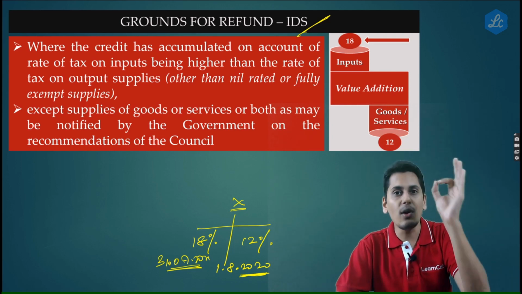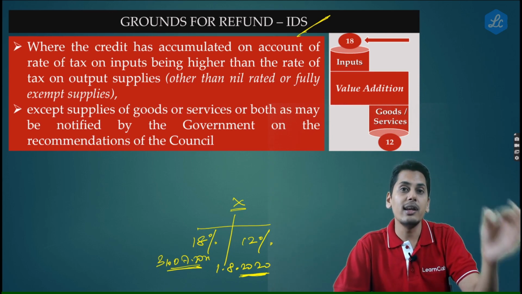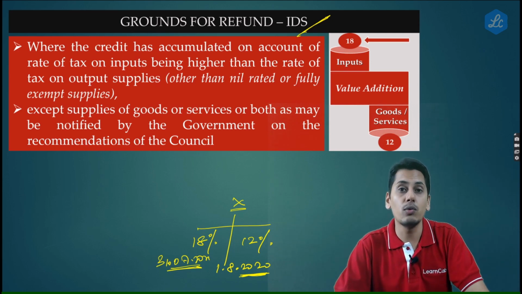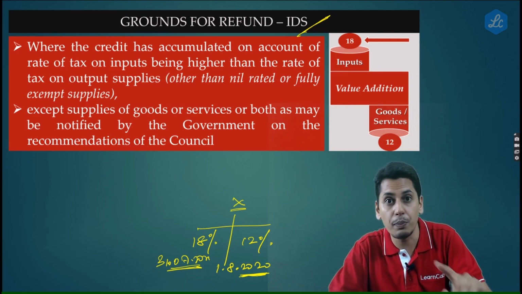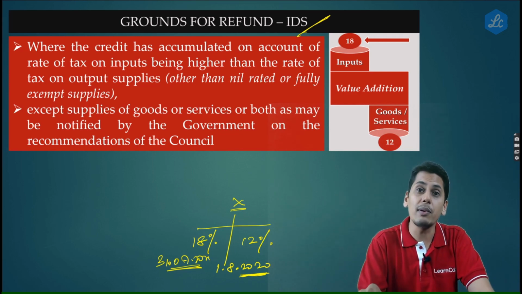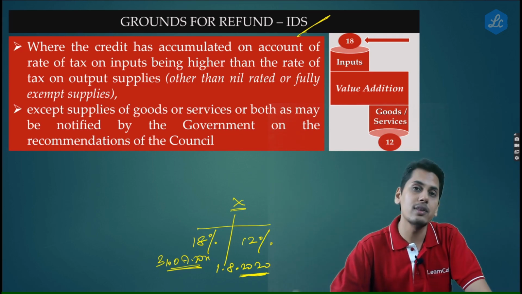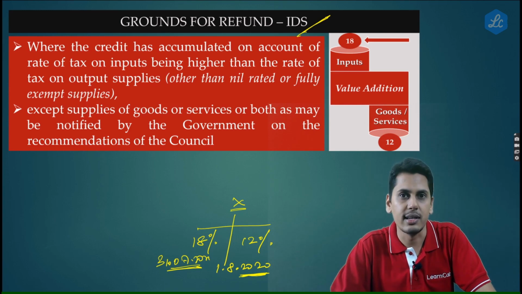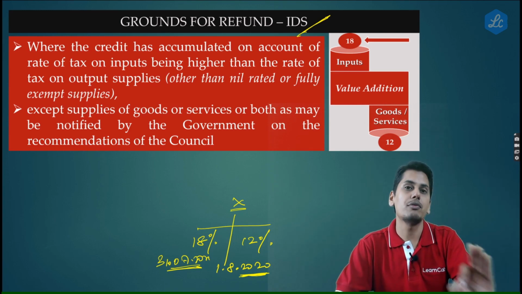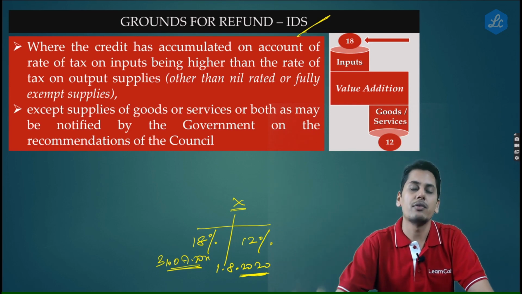So friends, at any one single given point of time, your inward and outward was always the same. You're having different inwards and outwards at two different given points of time. You purchased it, taking the purchase date, the rate of tax was 18. When you're going to supply it, it is on a different day. So therefore, the rate of tax is going to be 12%. But the government says on any one single given point of time, the rate of tax of inward and the rate of tax of outward was the same.